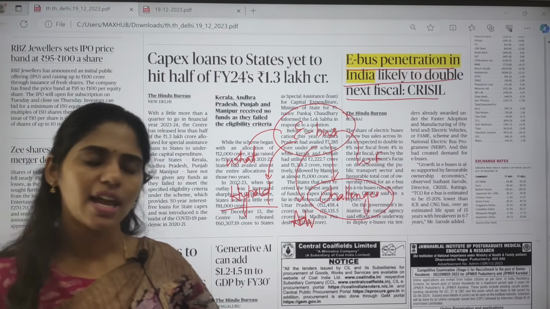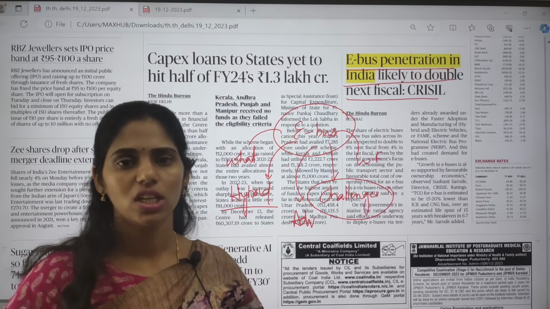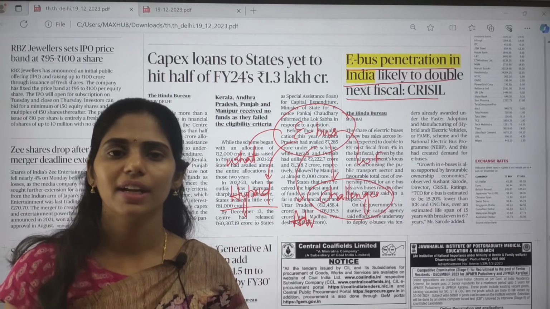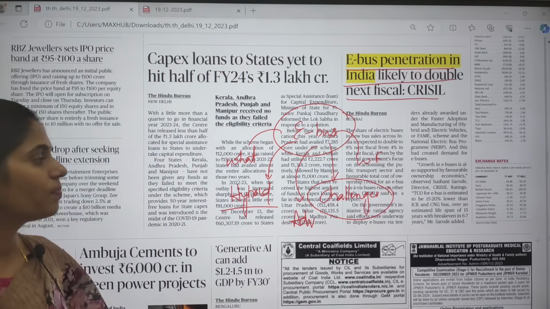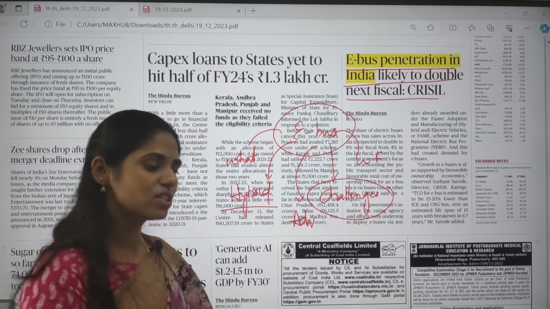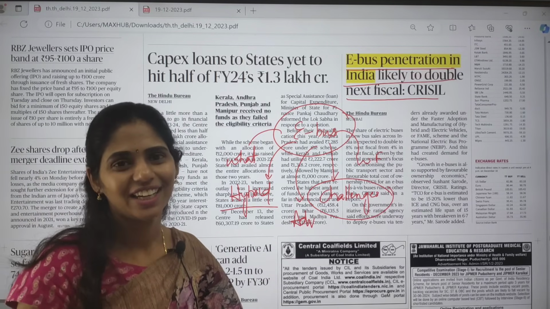Okay, fire accidents, and even you can see that there is no proper infrastructure and charging stations, etc. And even if you are keeping full charging, we don't know whether it will be running for the next 100 or 200 kilometers or not. So what is the mileage? All these things are some challenges. So we have to address these challenges so that we can boost our e-bus penetration in India.